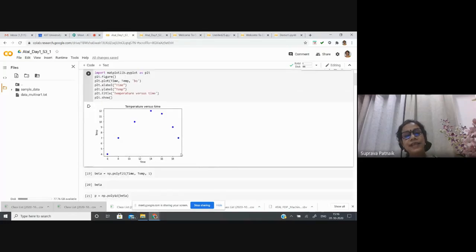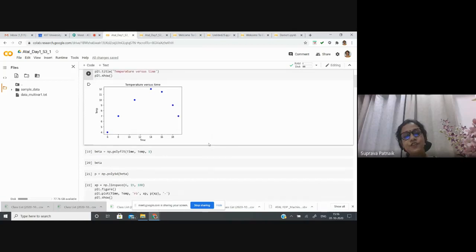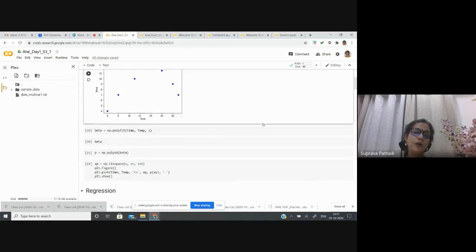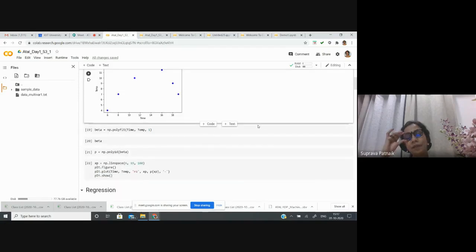So next, my goal objective is to fit it or have a polynomial fitting. Polynomial fitting, without getting into machine learning also, simply NumPy can be used for polynomial fitting. It's a very powerful package, NumPy. So here first I'll show you how to use this NumPy for fitting of these points. So that is the polynomial fit.